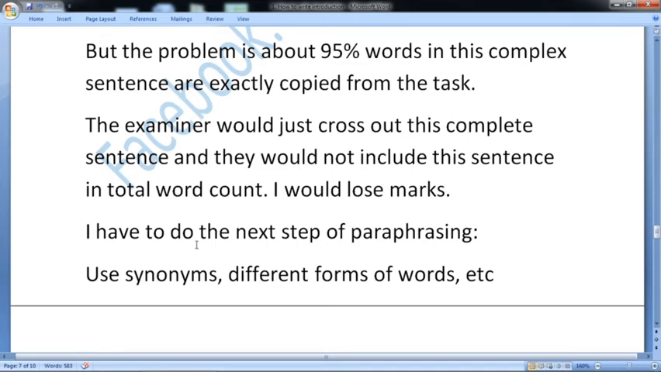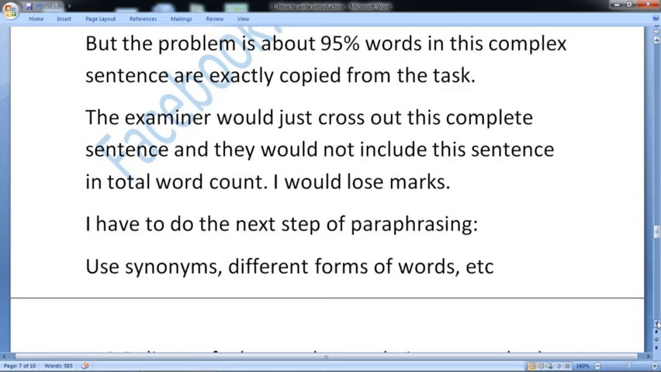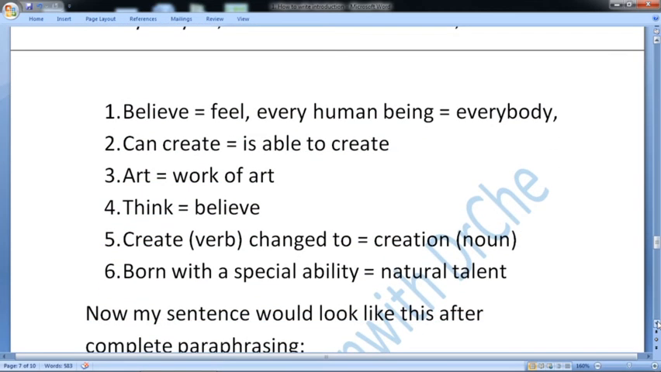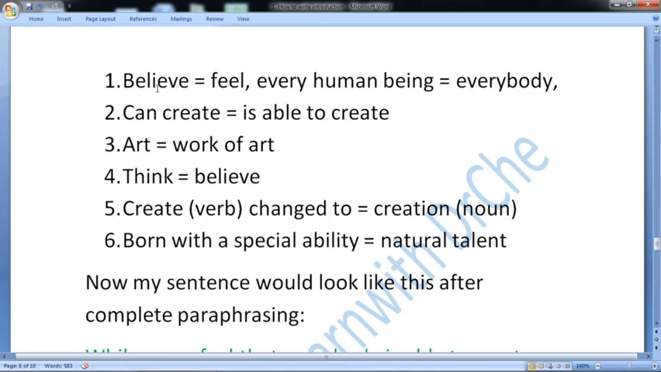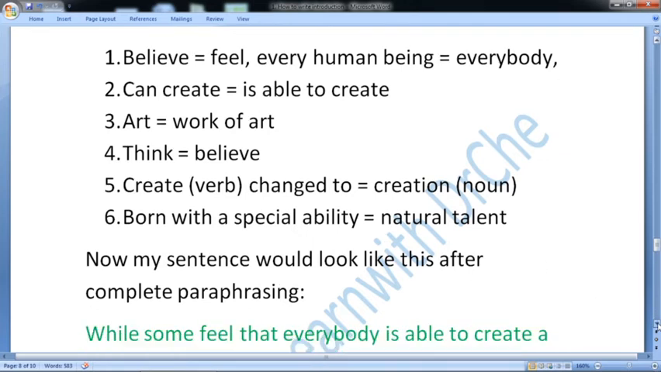I would lose marks. So I have to do the next step of paraphrasing: use synonyms, different forms of words and similar things to change my sentence. So I will change believe to feel. Every human being to everybody, can create to is able to create. Art, I would change to work of art. Think, I would change to believe. Create as a verb, I will change into creation, that is a noun. Born with a special ability, I would change into a natural talent.